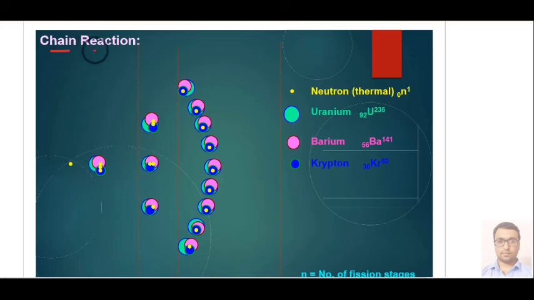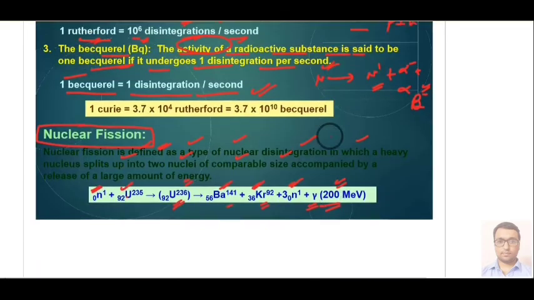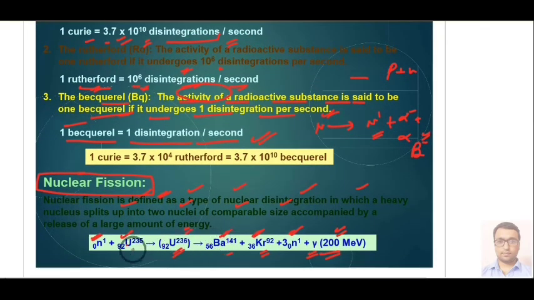Then we have the next thing, that is chain reaction. Basically one neutron attacks the uranium atom, the radioactive element, and it gives you 3 basic particles. Similarly here you can see this green color is representing uranium and this pink color is your barium, 1 atom, and along with that you are getting krypton. Like you learned in the previous equation, one uranium will give you one barium and krypton. And now further these three neutrons are free to react.